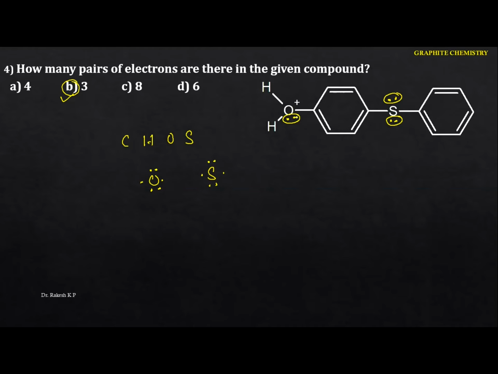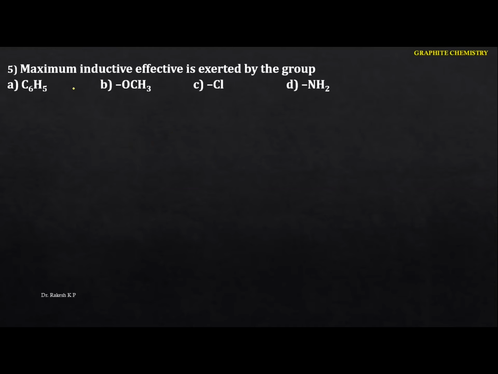Out of, in this case, 1 is involved in the bond formation, and the remaining is 1. Here is the 2, hence it is 3. So next one. Now see the next one here. The maximum inductive effect is exerted by the group. Okay, so here you have to remember the most effective one. But here they have given particularly the negative one.